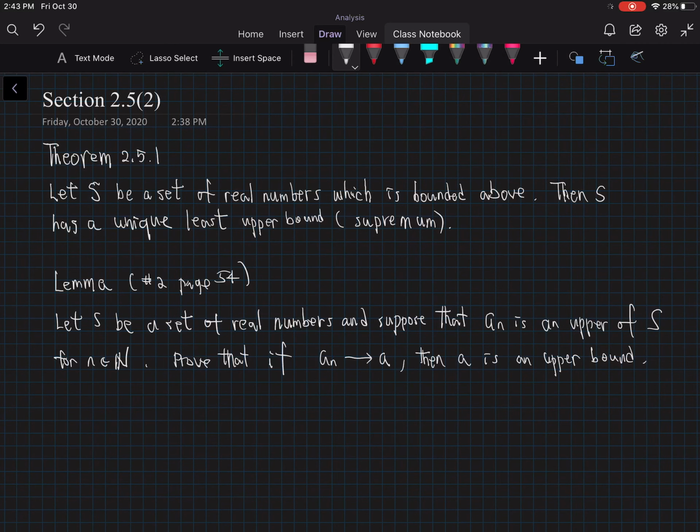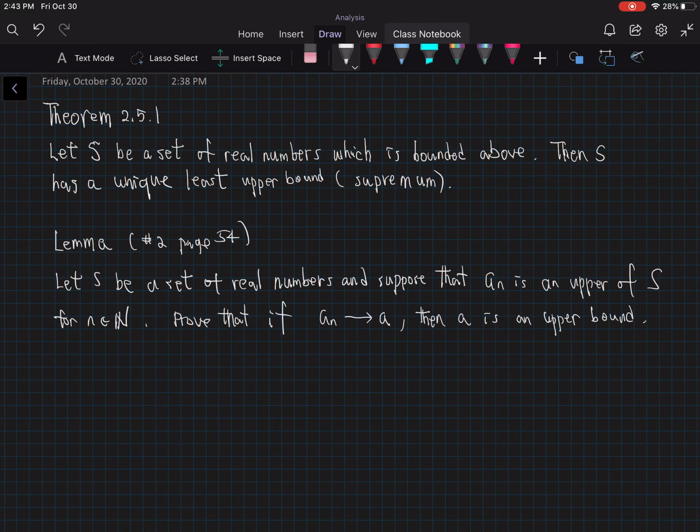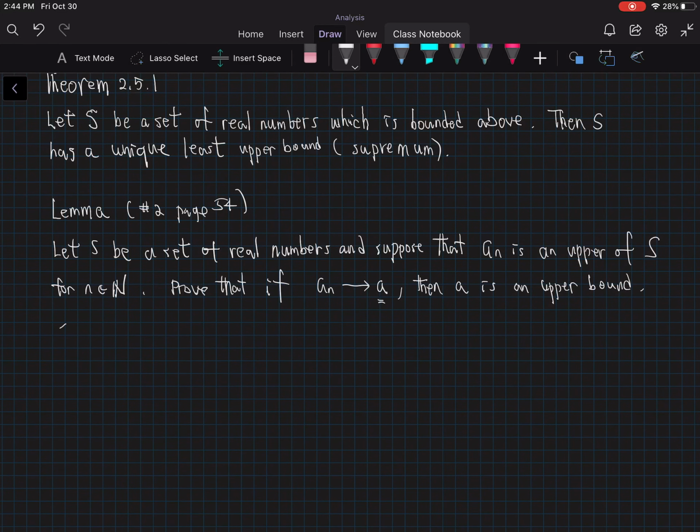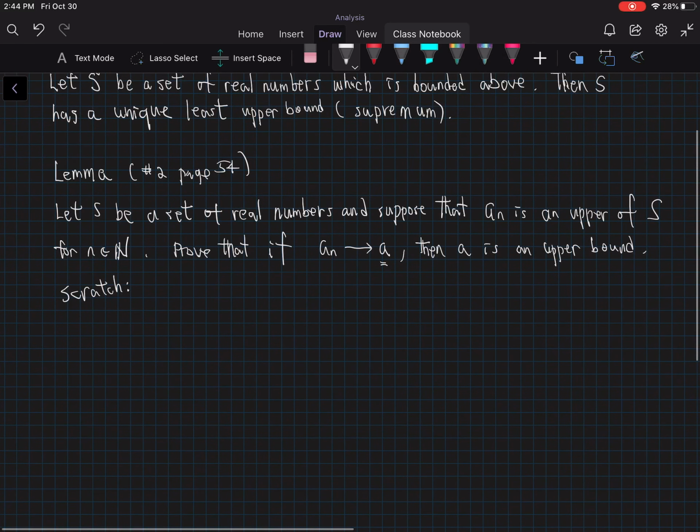Meaning you have a sequence of upper bounds A sub n. If we form a sequence and the sequence converges, then that number, the destination of convergence, A, has to be an upper bound as well. So let's do scratch work first. We're going to do a scratch by picture. Meaning you have a set S right here, and a bunch of A sub n converges to a number A. So that's the set. You said whatever it converges to has to be an upper bound, which is above all the S's.